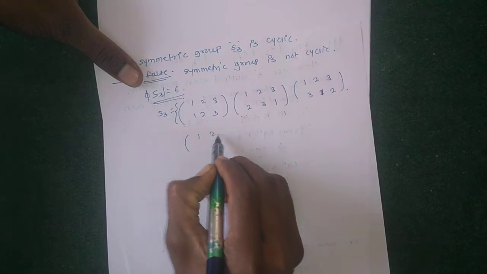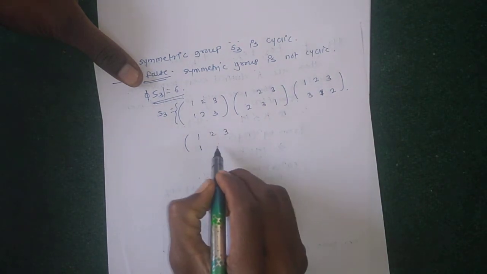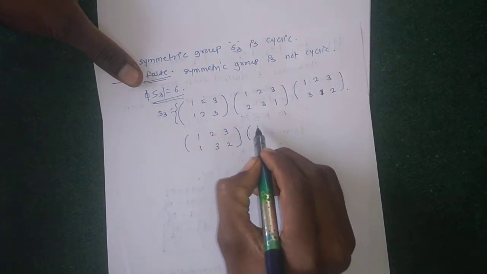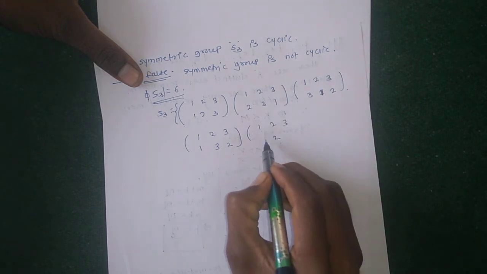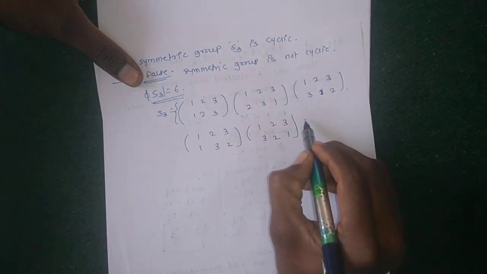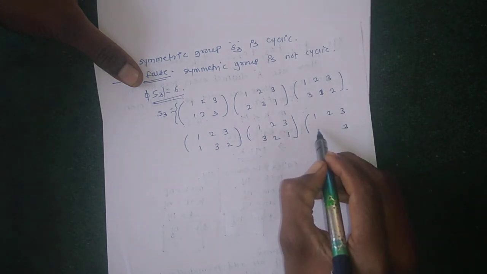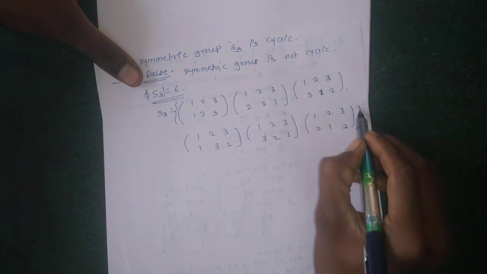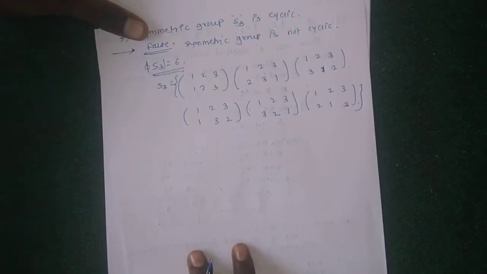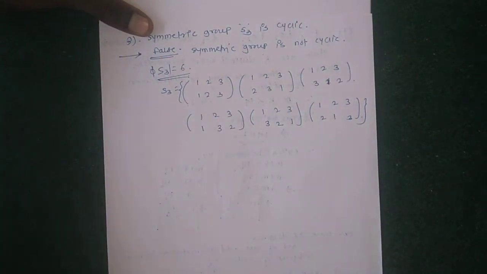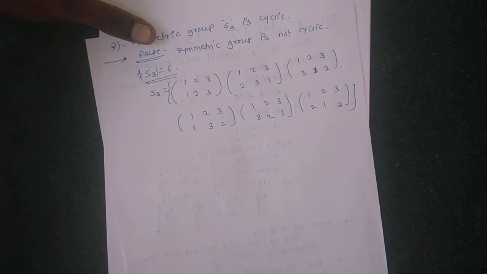Then 1 is fixed and 2 3 becomes 3 2, then 2 is fixed and it becomes 3 1, and lastly 3 is fixed and it becomes 2 1. These are the 6 elements of S3.